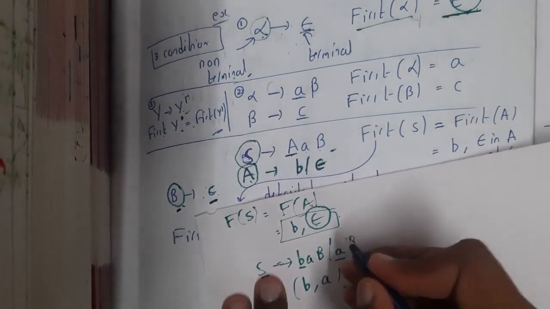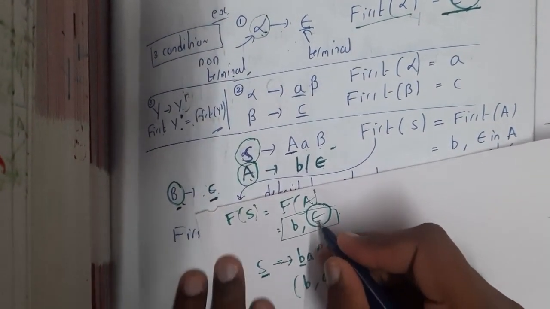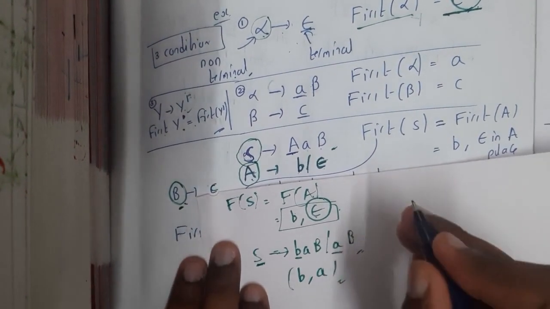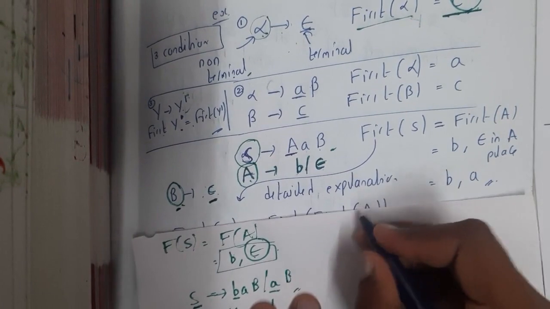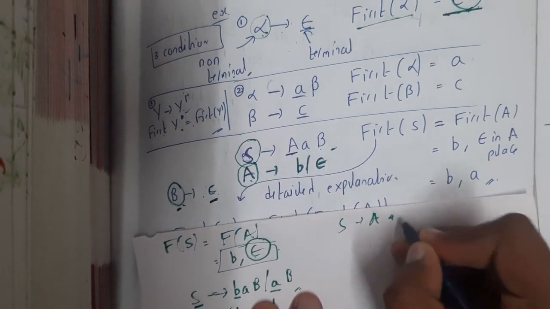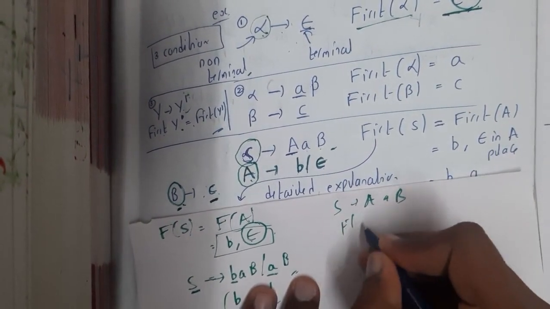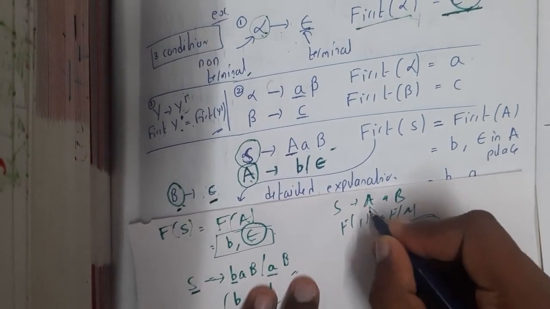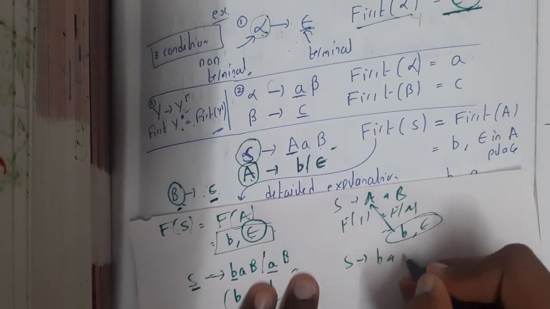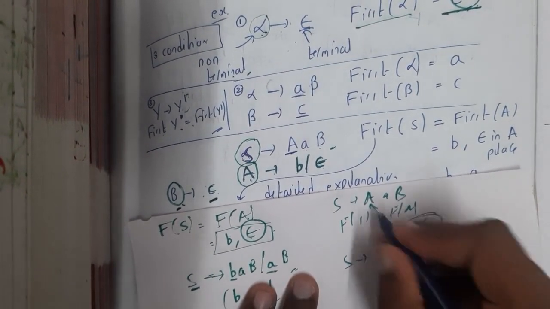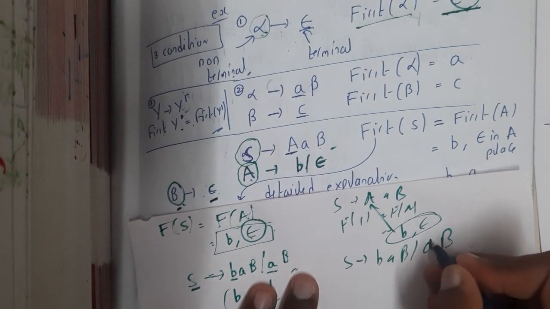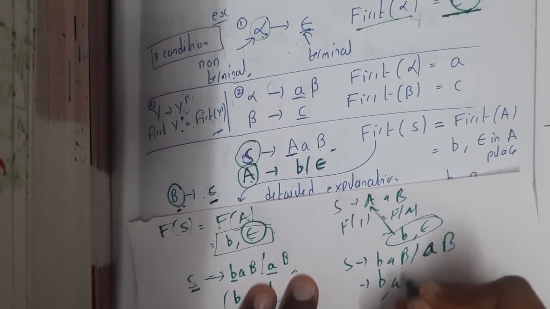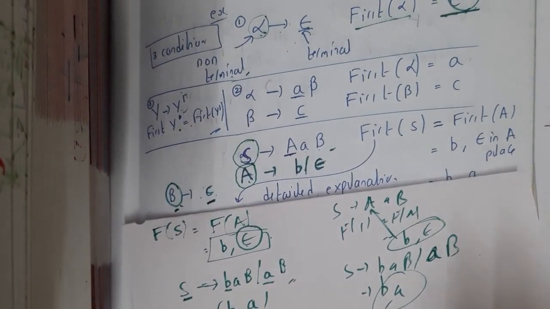The magic that I did here is I substituted these values into our original equation, guys. That's the only thing which I did here. Let me recall it again. S implies A beta, right? So first of S is nothing but first of A. I calculated first of A, and this first of A I have substituted here, so our production has been updated to this. Epsilon is nothing but nothing, guys, so there is nothing in it. So it implies B and A will be your first. I hope everyone got some basic idea, right?